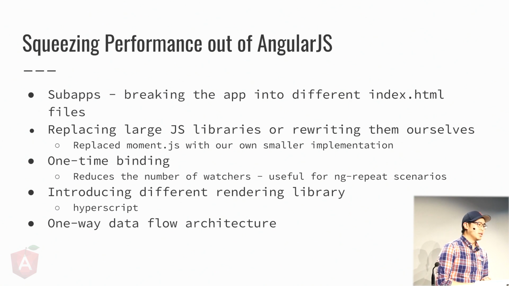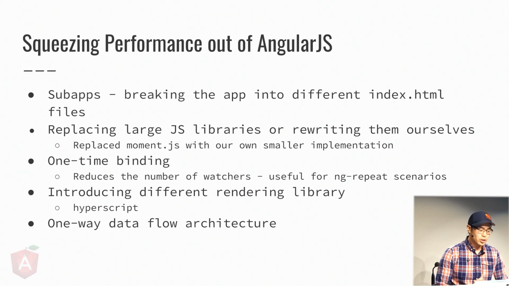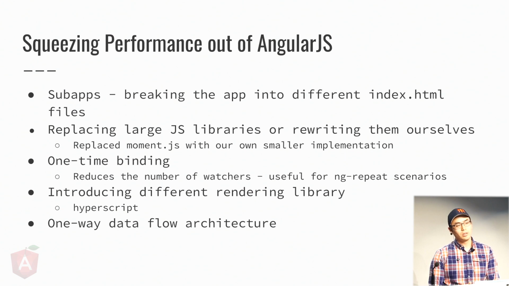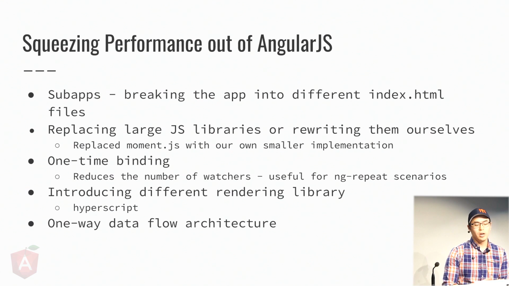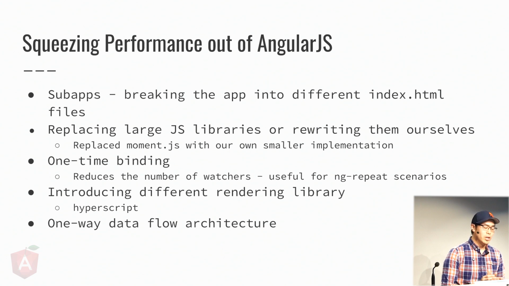So at this time, we were trying to squeeze as much performance out of our AngularJS app as possible. So let's go through that list again. The first problem was the large JS bundle file sizes. What we did to address this was break our application into separate sub-apps. So this meant maintaining different index HTML files, but we segmented it into a user flow that made sense. So we would have a sub-app for restaurant, a sub-app for checkout, a sub-app for account. And this meant we could only load in the JavaScript files that were necessary for that particular sub-app.